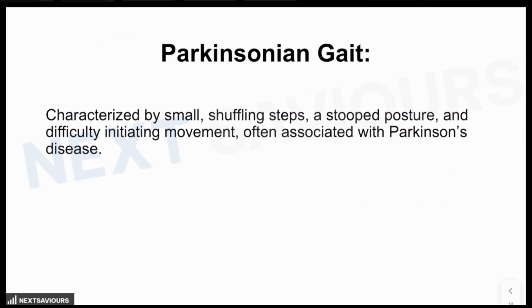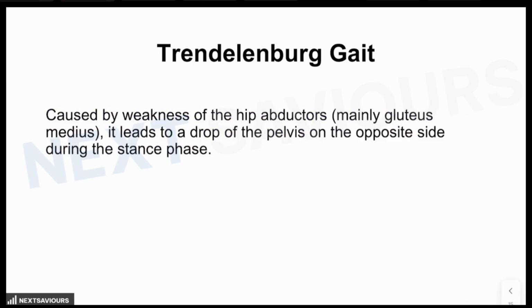Another one is the Parkinsonian gait, which you are very well aware of, that it is characterized by small shuffling steps, a stooped posture, and difficulty initiating the movement, which is often associated with Parkinson's disease. And then finally is the Trendelenburg gait. We have started the topic with the Trendelenburg test.